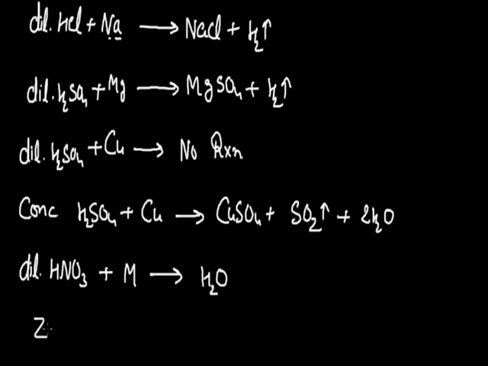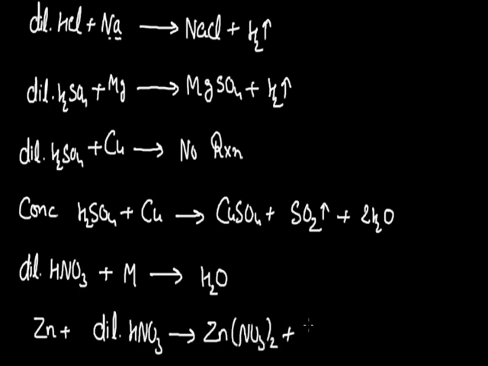For example, if we take zinc and react it with dilute nitric acid, the final product will be the salt of zinc, that is zinc nitrate, Zn(NO3)2, and an oxide of nitrogen. Now which kind of oxide of nitrogen will be formed? It depends on many factors, like the concentration of nitric acid and the behavior of the metal. In this condition, nitrous oxide, N2O, will be formed.